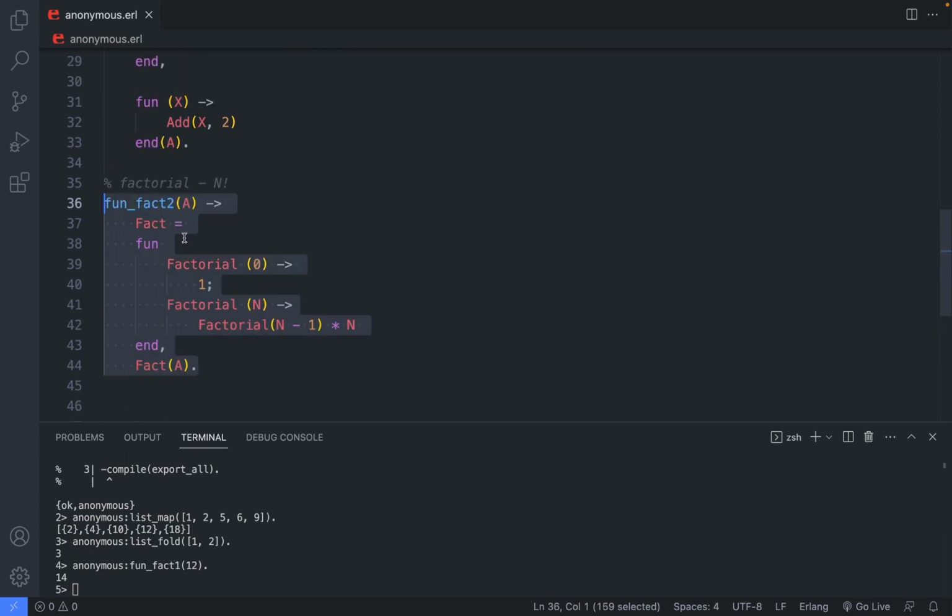And here is the second and the last fun fact. We can create multiple definitions of the same fun by creating a name, the inner name of the fun, in itself. Yes, it's pretty weird, but I'm showing you that we can do that. This works just like a normal function definition.